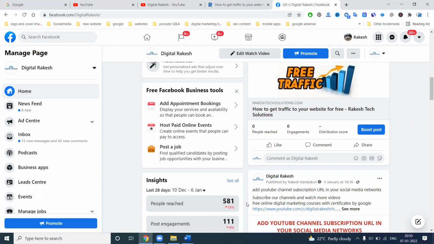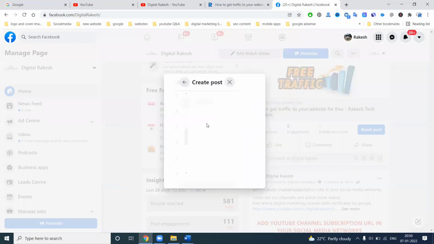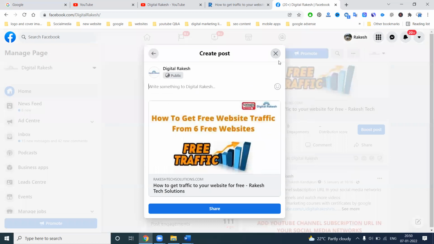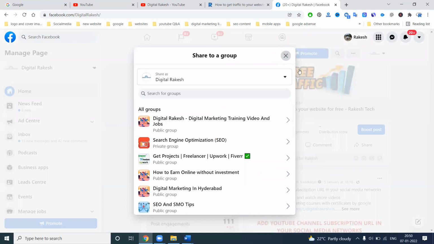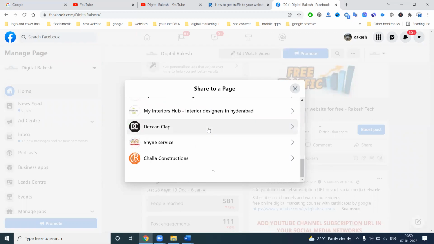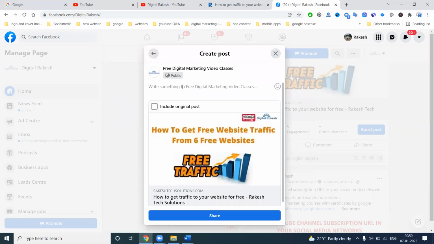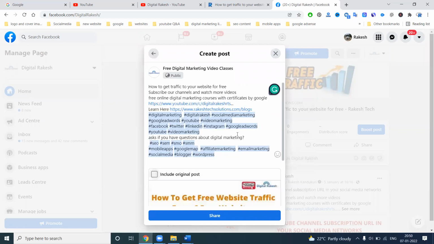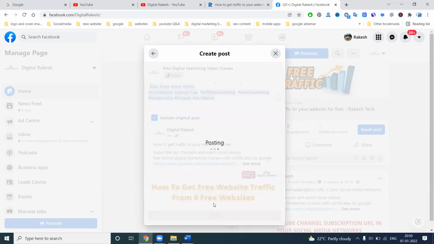Now click this feature, share to page. Whatever pages you have, do not use the same page. Choose your particular groups and pages. What are the relevant pages? Select them. Share with the original post. Sharing the original post can increase your page likes and followers.